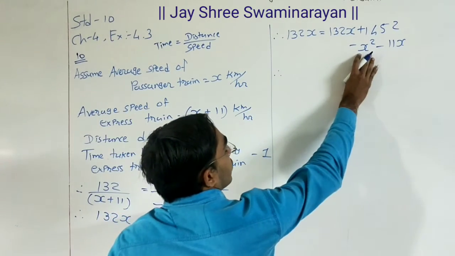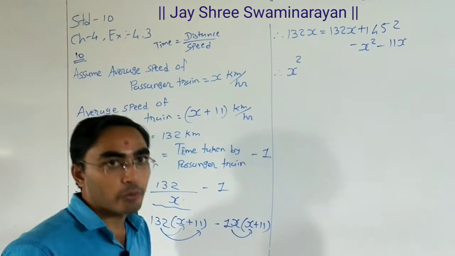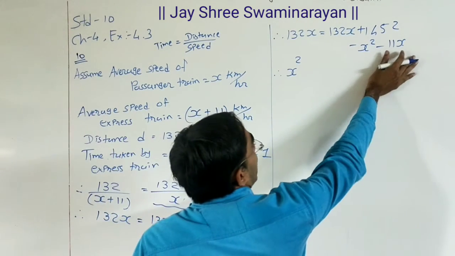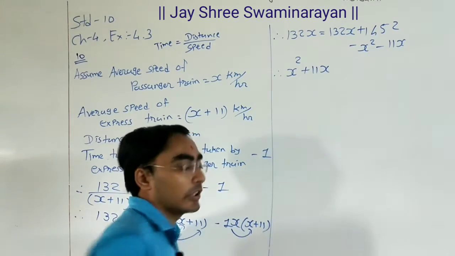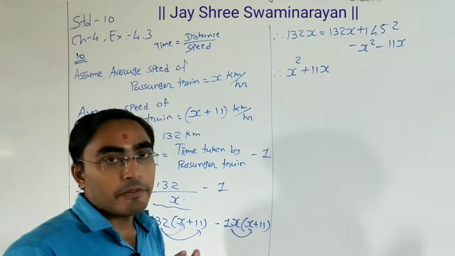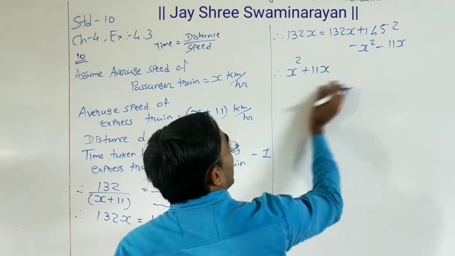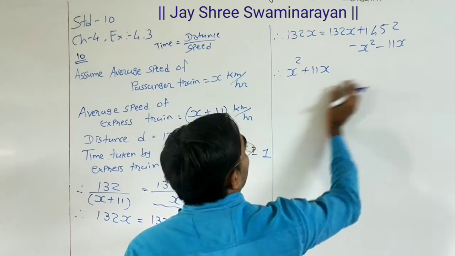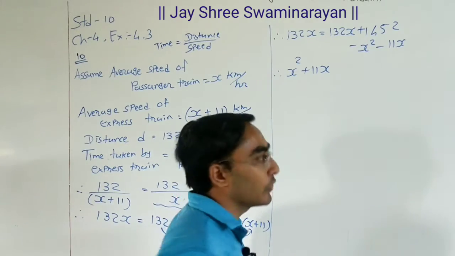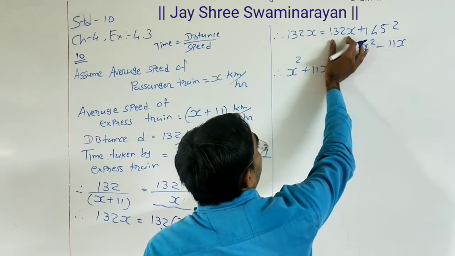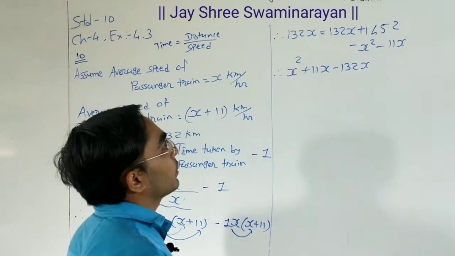First of all, this x square, if we transfer it to the left hand side, it becomes plus x square. If we transfer this minus 11x to the left hand side, it becomes plus 11x. If we transfer this plus 132x to the left hand side, it becomes minus 132x.